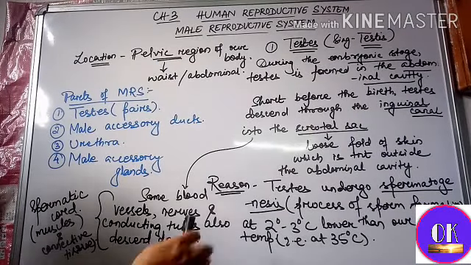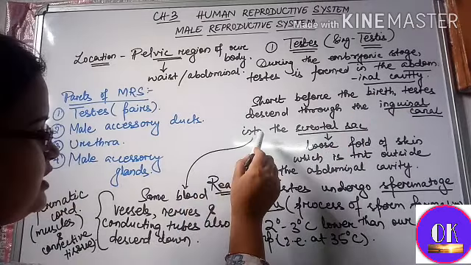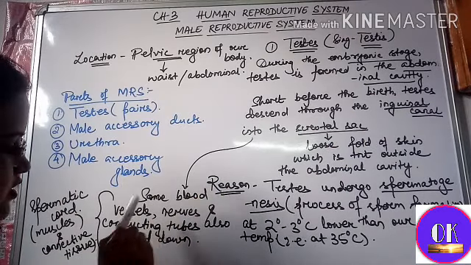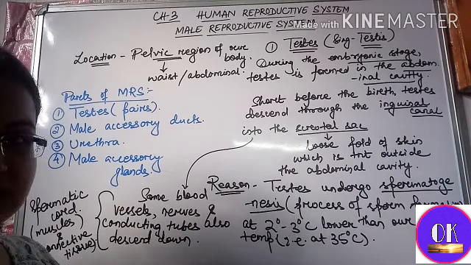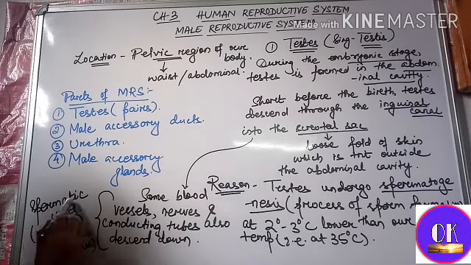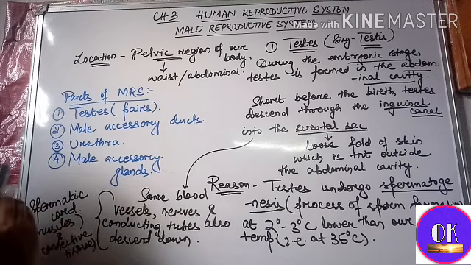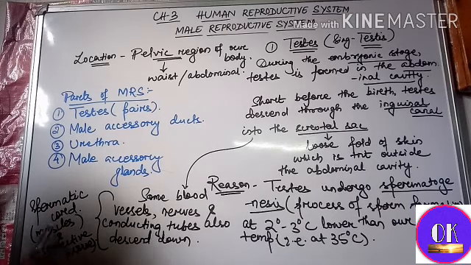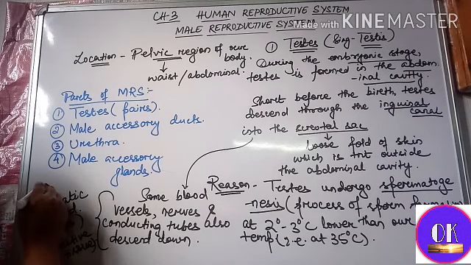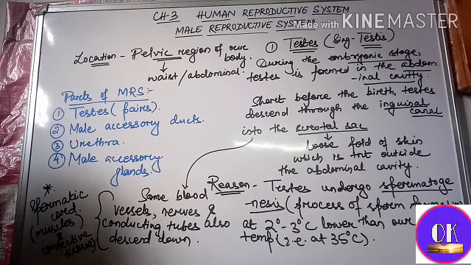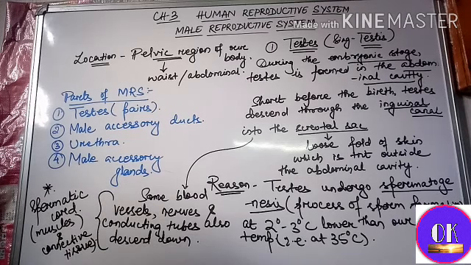So now, along with the testes, some blood vessels, nerves and conducting tubes also descend down. Okay. And all together they are enclosed in a structure that is known as the spermatic cord, which is formed of muscle and connective tissue. This is very important. You should remember it. So note it down.